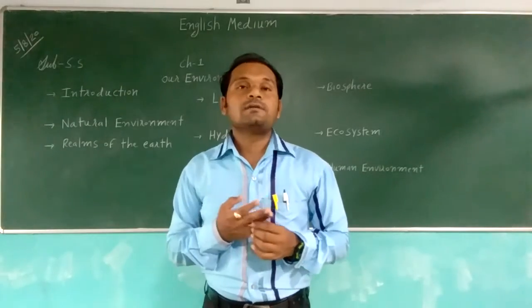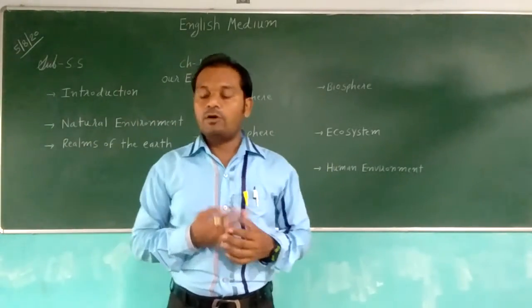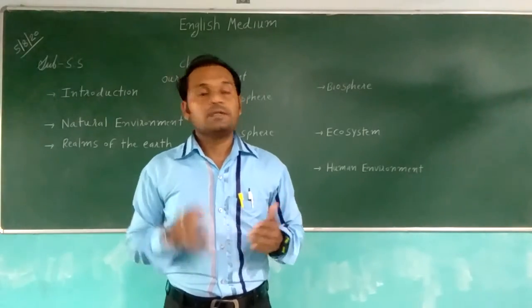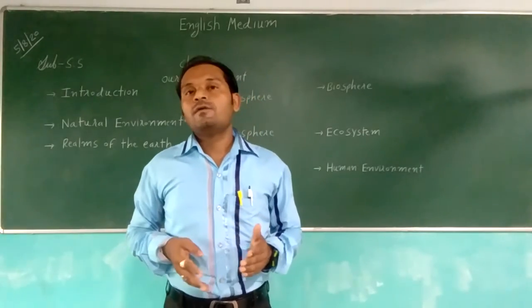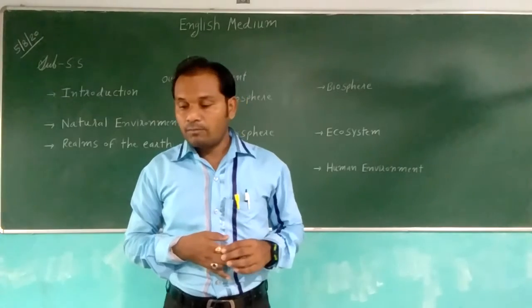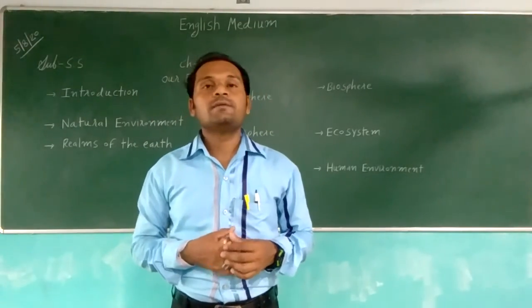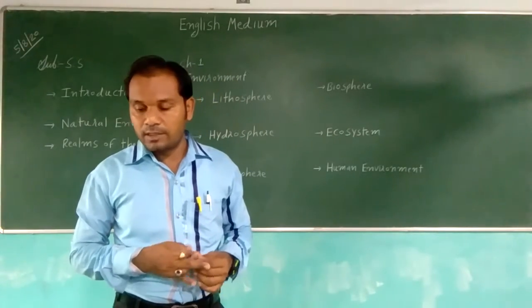Now the biosphere. The biosphere is one kind of narrow belt. It is made of the lithosphere, hydrosphere, and atmosphere. These three layers together are called the biosphere. In short, we can say that living things are present in the biosphere. It is called the living world. All living things are present in the biosphere. So we will learn more about the biosphere.